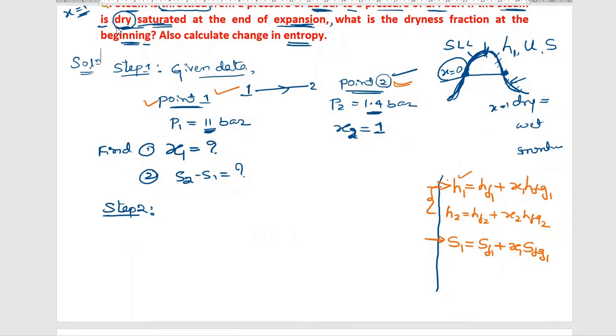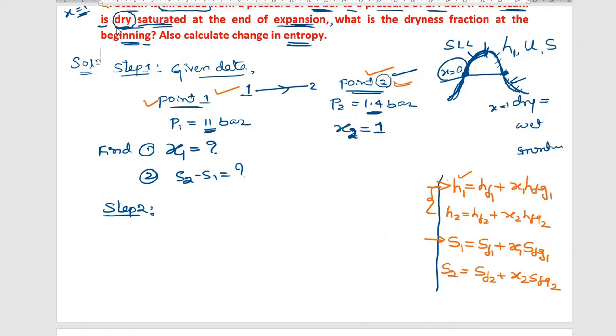At point number 1: S1 is equal to SF1 plus x1 SFG1. Similarly, at the second point: S2 is equal to SF2 plus x2 SFG2. So these are some basic formulas you must remember to solve this numerical.